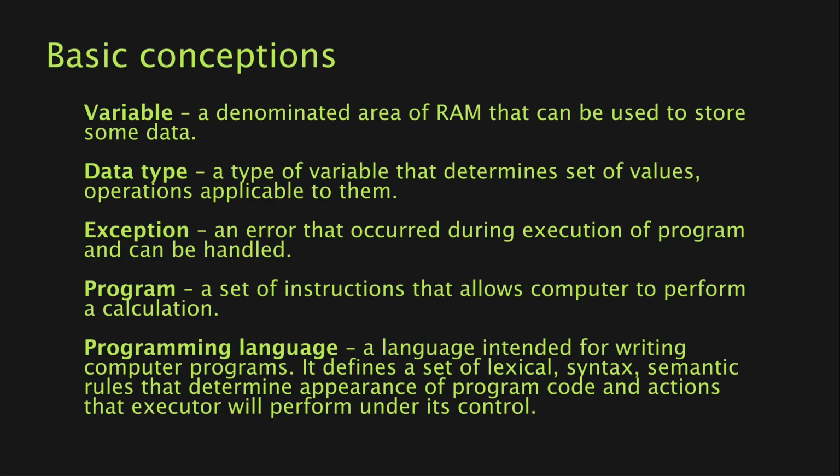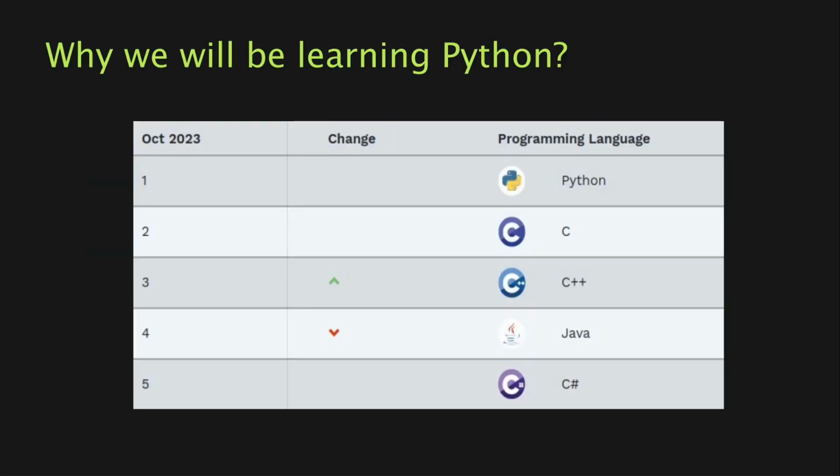Program is a set of instructions that allow a computer to perform a calculation, and a programming language is a language intended for writing computer programs. It defines a set of lexical, syntax, semantic rules that determine the appearance of program code and actions that the executor will perform under its control. With that being said, let's start.